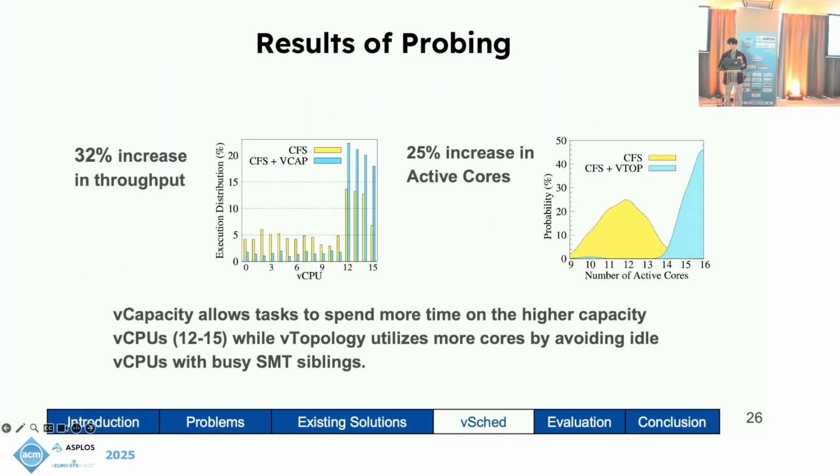Here are some results on how our probing improves the scheduler. We test vCapacity in a VM with 4 vCPUs that have higher capacity than the rest, and we can see that vCapacity allows tasks to spend more time on the strong vCPUs, leading to an increase in throughput.